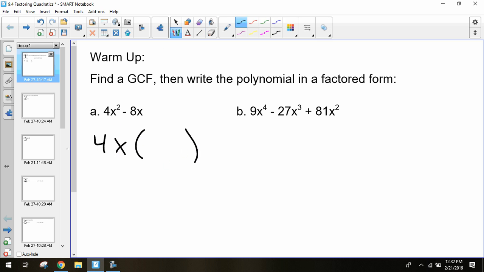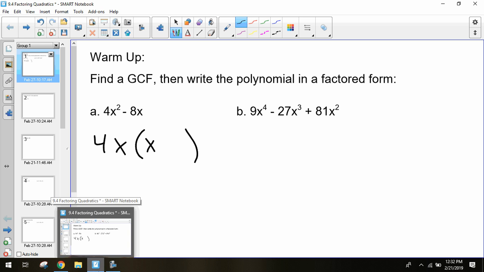All right, so if we factor out 4x, we then want to take that away from each of these terms to write it in factored form. This is our GCF, now we want to write it in the factored form. So if I were to take 4x squared and factor out 4x, I'm dividing it by 4x in a sense. 4 divided by 4 is just going to be 1. x to the second divided by a single x will just be a single x, because remember, whenever we divide by variables, you're taking those exponents and subtracting them.